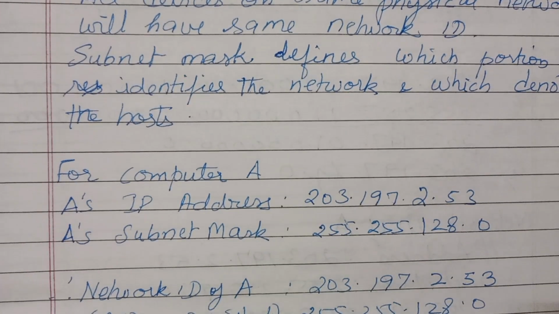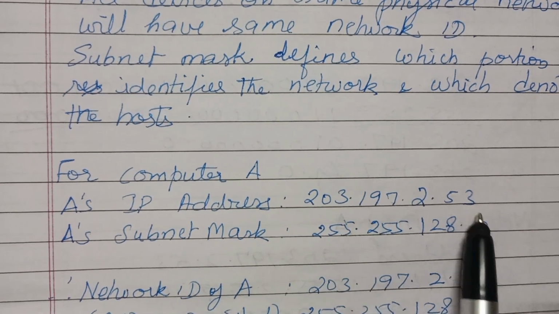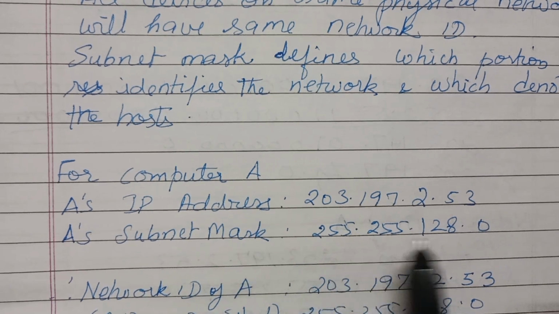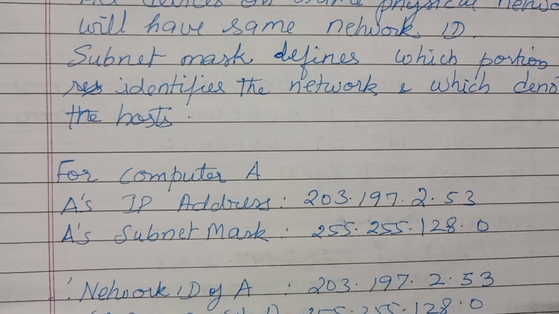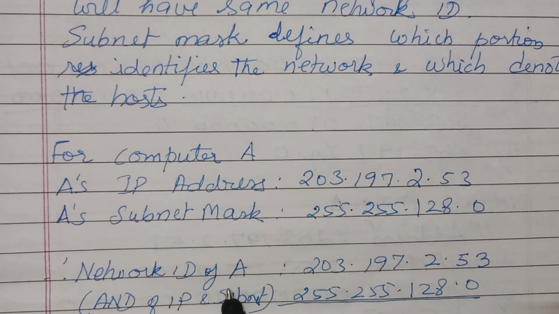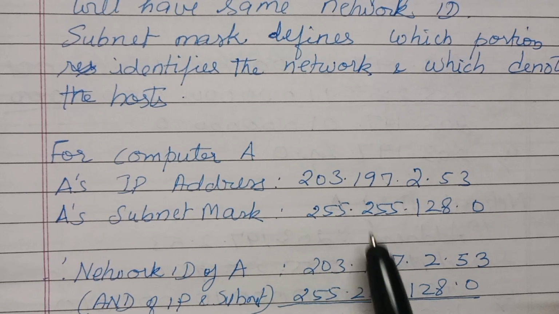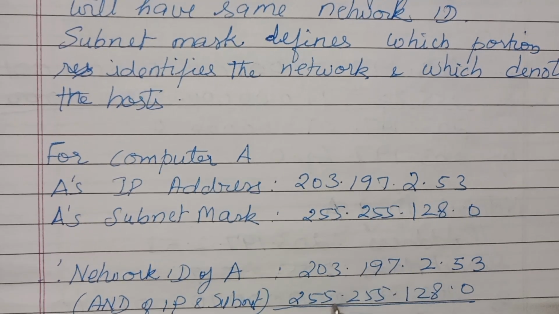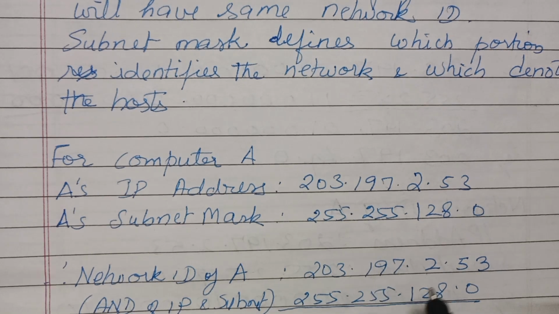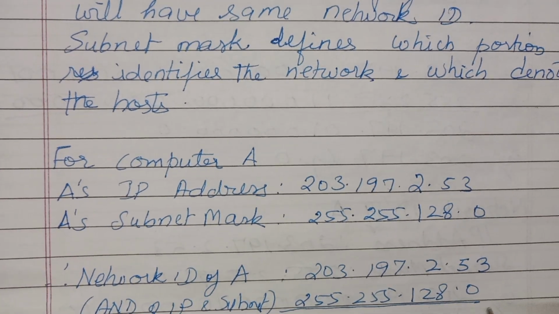Say for the given problem, for computer A, the IP address is this much, and A's subnet mask is this much. When you know that, we can find out the network ID of A. How will we find the network ID? Network ID is found by the AND of the IP address and the subnet mask. So we do the AND of both: 203.197.2.53 and 255.255.128.0.